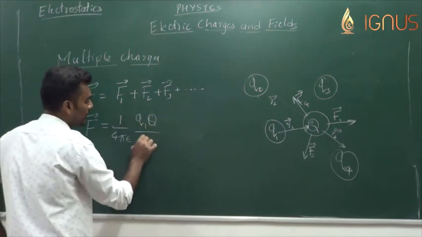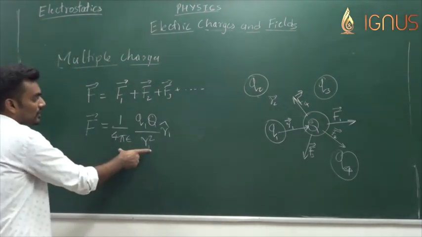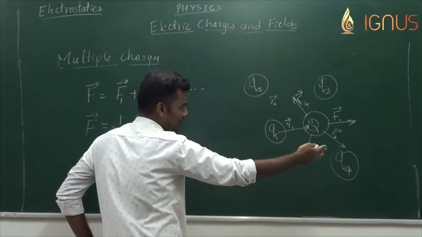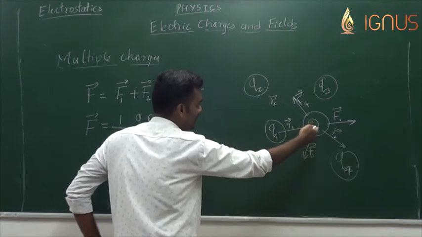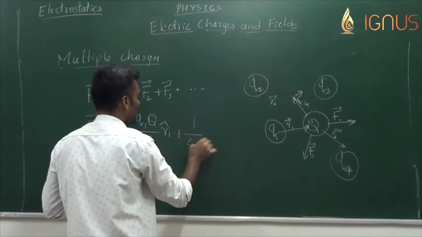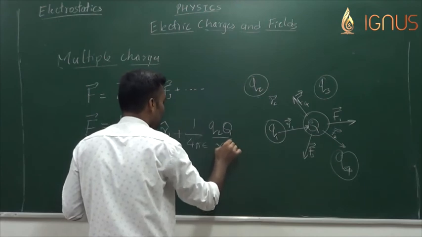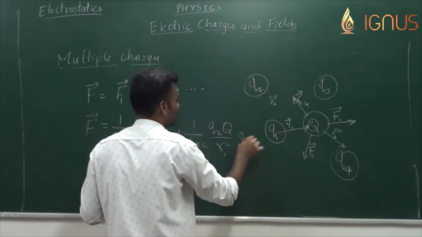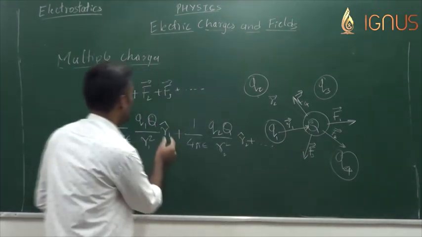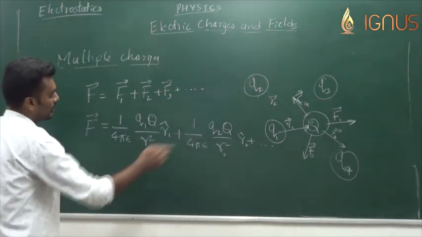Q1 Q by R1 squared R1 cap. This is the expression of F1, right? Q1 Q2 it was in general, and it is Q1 Q because the other charge is Q, plus 1 by 4 pi epsilon, it's the same medium, Q2 Q by R2 squared into R2 cap, and so on. This is the expression of F2, right? We do have unit vectors with us, so it's still a vector sum of all the terms.